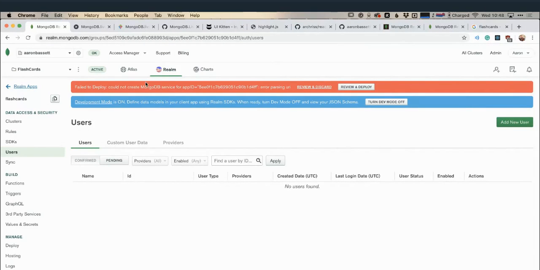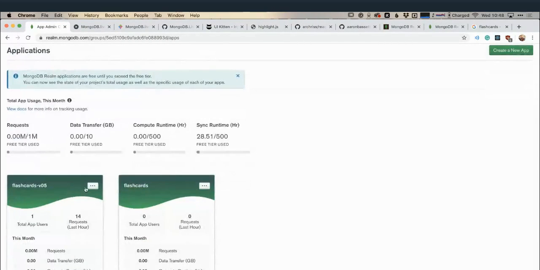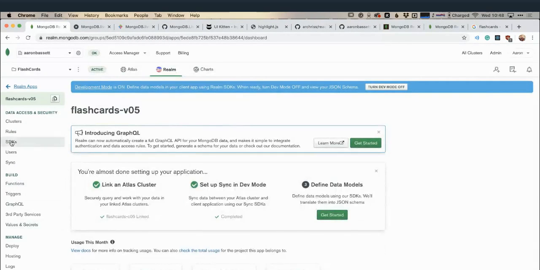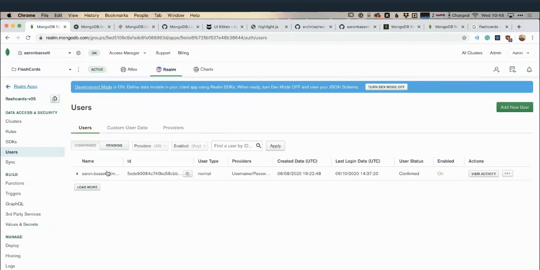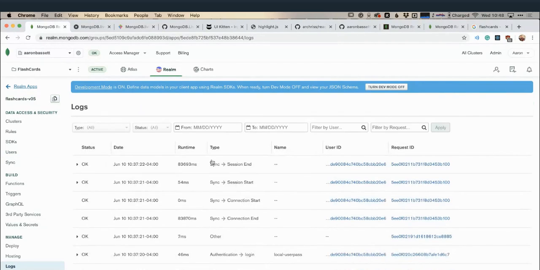Instead, what we're going to look at is I've already created an app for us, so I wouldn't have to wait for that cluster to spin up. If I go and view it, we can see within this app there is the user that I created earlier, this RM asset of MongoDB that we saw me log in with. And we can actually check in the logs as well. We can see here's my authentication login, and there's my sync sessions, etc.